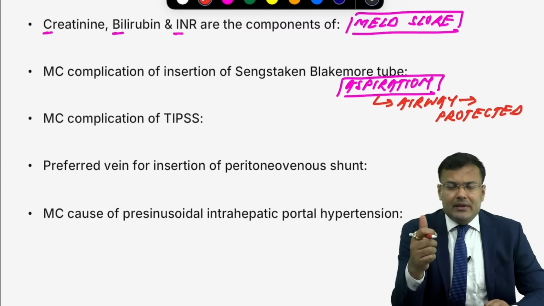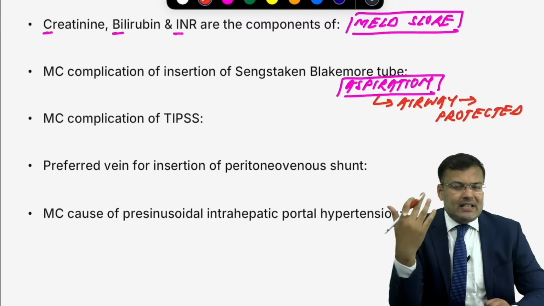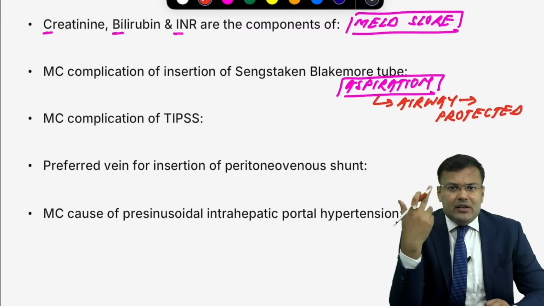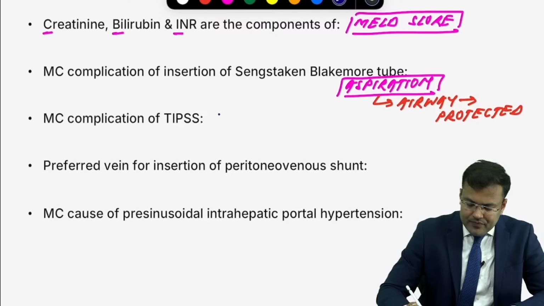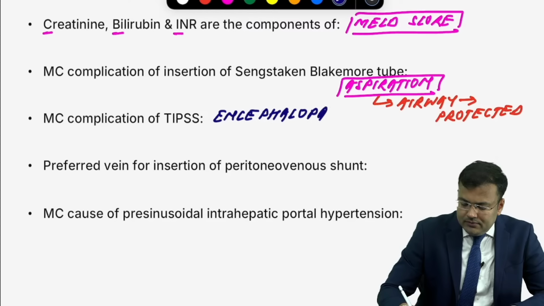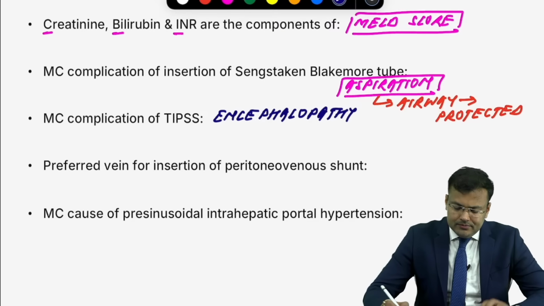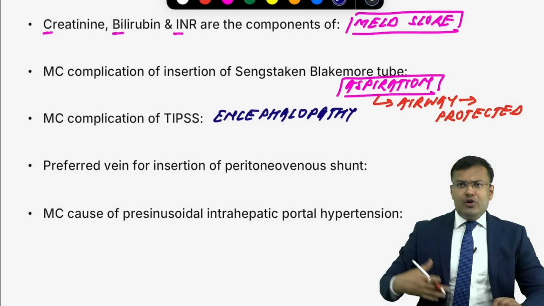Next question, what is the most common complication of TIPS? You know what will happen? The portal blood is going directly into systemic circulation, which is high in ammonia. Since it is high in ammonia, ammonia enters into systemic circulation. That's why patient will be having hepatic encephalopathy. So most common complication, all of you know, it is encephalopathy.